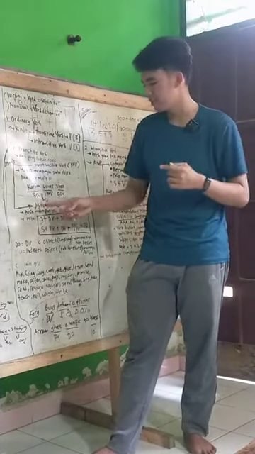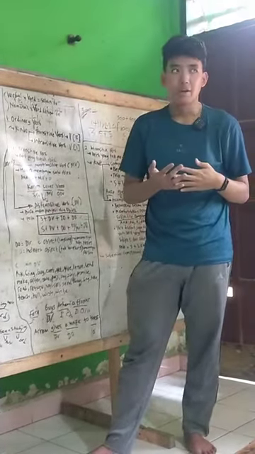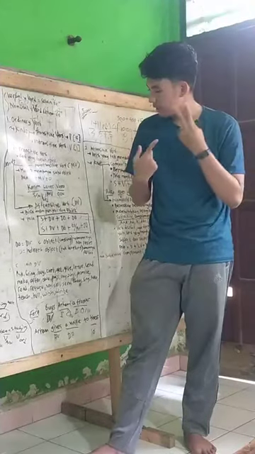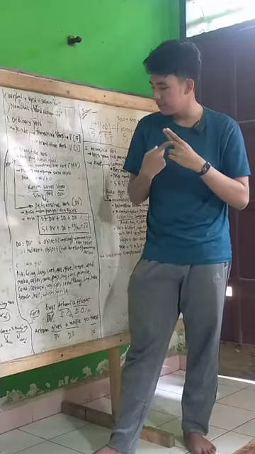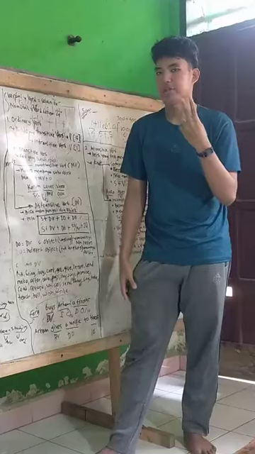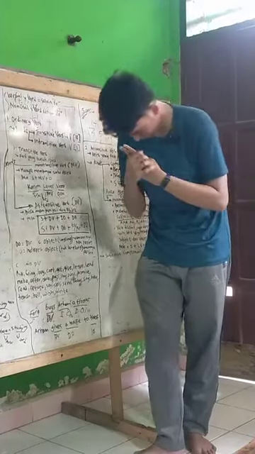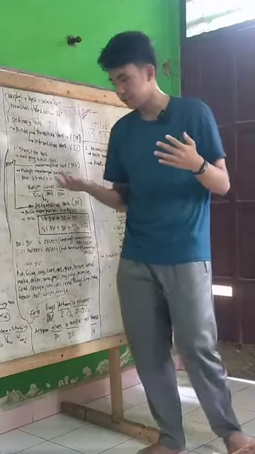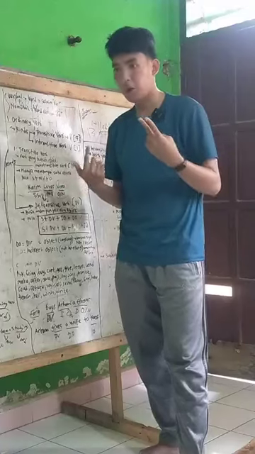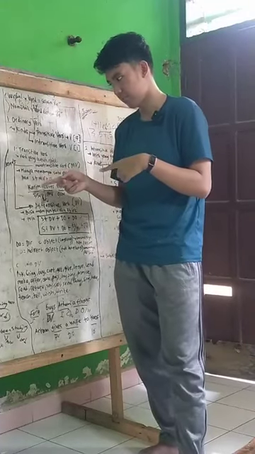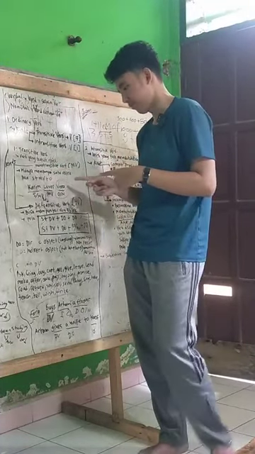And for the ditransitive verb, it should use two objects. If the sentence is not using two objects, it goes back to the first, monotransitive.